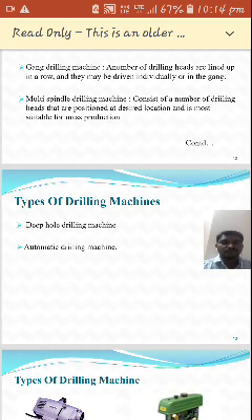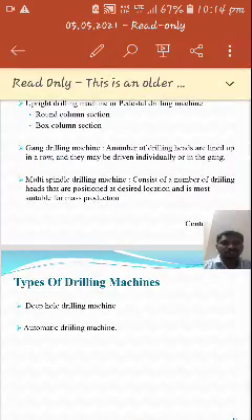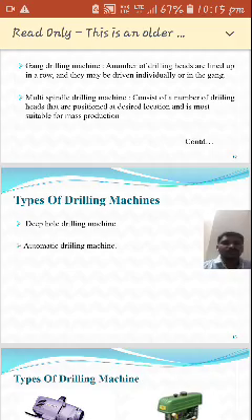And is most suitable for mass production. Okay, so these multi-spindle drilling machines are used for mass production. Why? Because it has a number of drilling heads, so that we are able to perform a number of operations at a time. So that is useful for mass production.